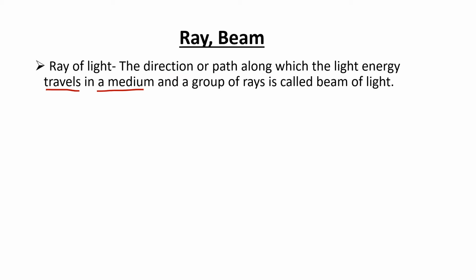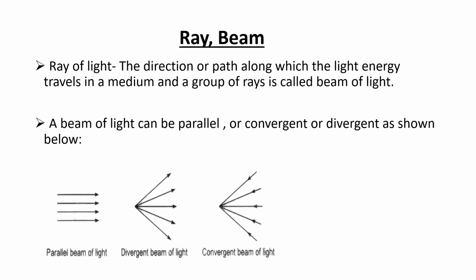The beam can be a convergent beam or divergent beam or parallel beam. Look at this diagram. This is a parallel beam of light. Parallel beam of light means what? All the rays will be parallel. This is one single ray, this is another ray, this is another ray, and this is another ray. You can see all these rays are parallel. Such kind of rays you will call a parallel beam of light.